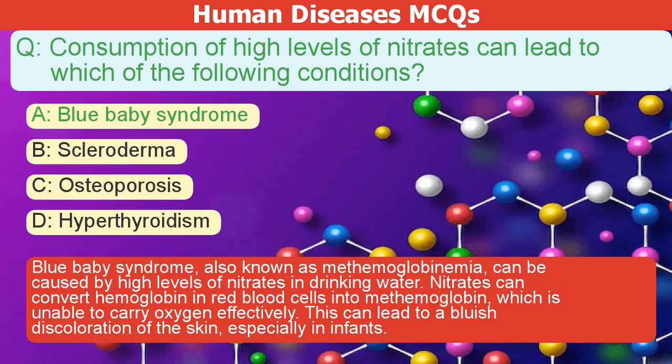Blue baby syndrome, also known as methemoglobinemia, can be caused by high levels of nitrates in drinking water. Nitrates can convert hemoglobin in red blood cells into methemoglobin, which is unable to carry oxygen effectively. This can lead to a bluish discoloration of the skin, especially in infants.